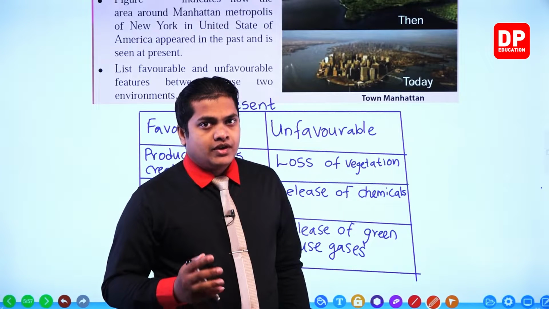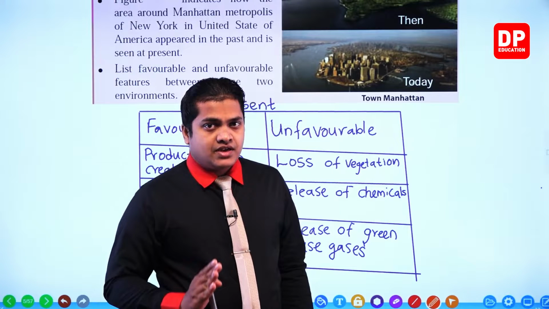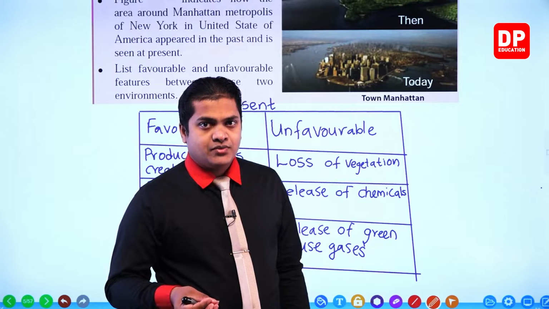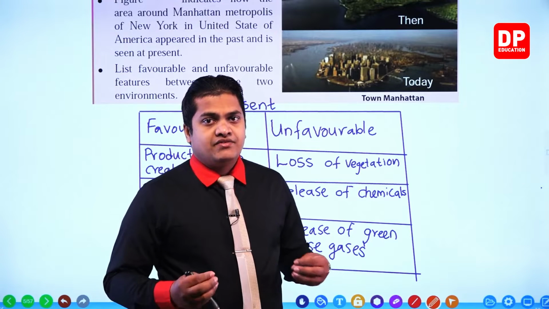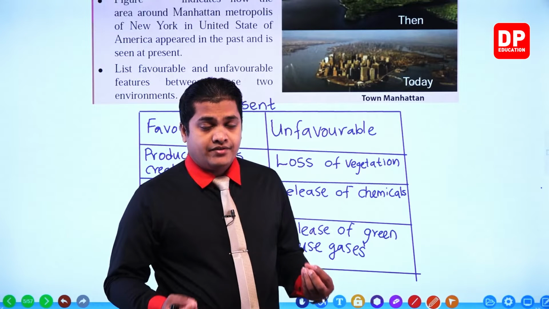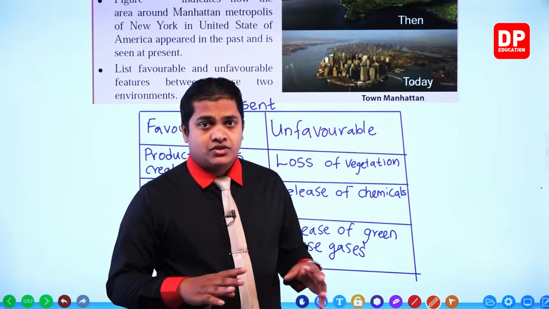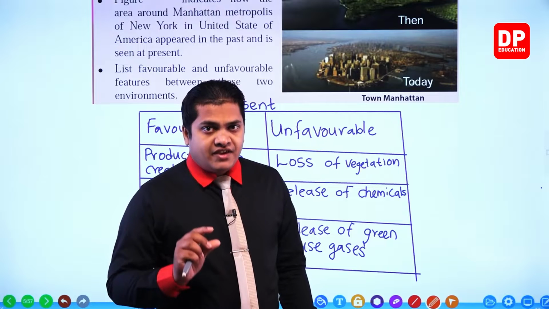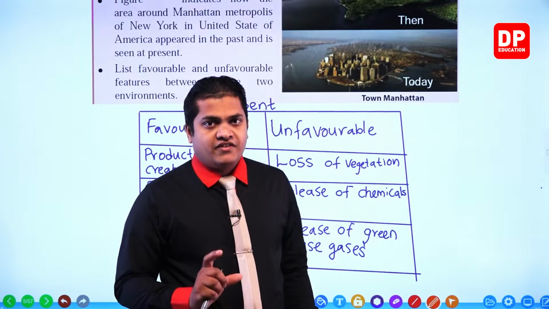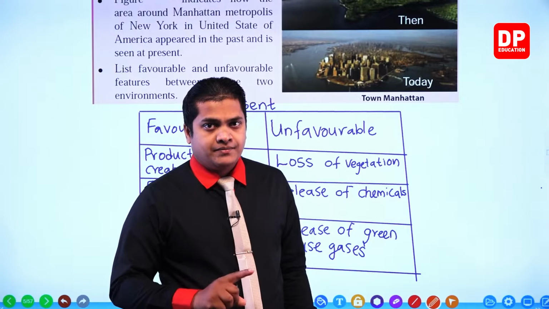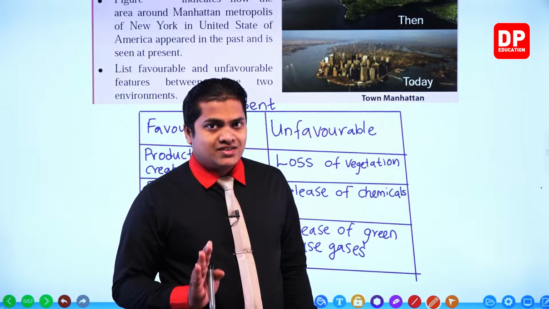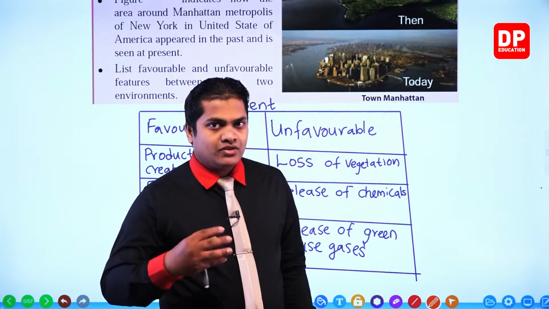However, there were favorable conditions as well, like less environmental pollution. Actually, no environmental pollution was there. Then favorable living conditions were there. Favorable living conditions means, my dear children, I'm not talking about the external threats, I'm just talking about the living conditions.